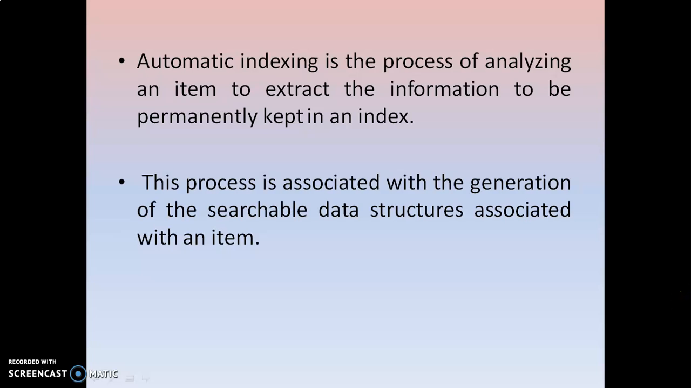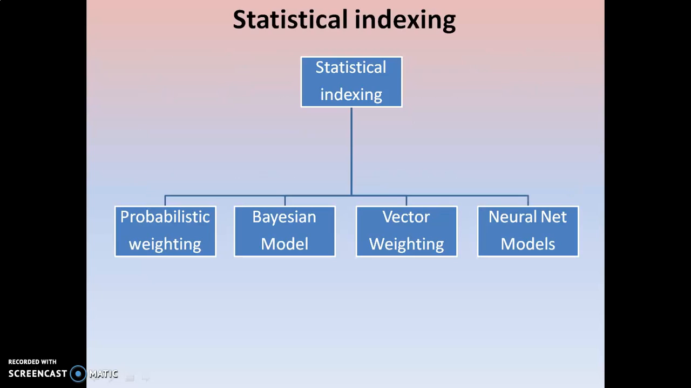Next, what is automatic indexing? It is the process of analyzing an item and extracting the information to be permanently kept in an index. The analysis is in the form of semantics. It is the process of analyzing the item in the form of semantics and permanently keeping it in an index, and these indexes are stored in searchable data structures. Next, we are going to discuss the first one, statistical indexing, of automatic class indexing.